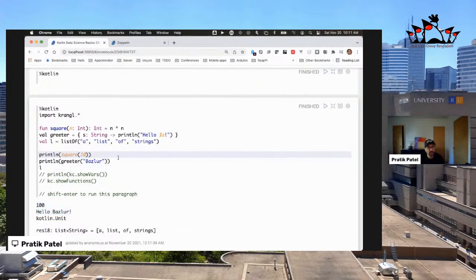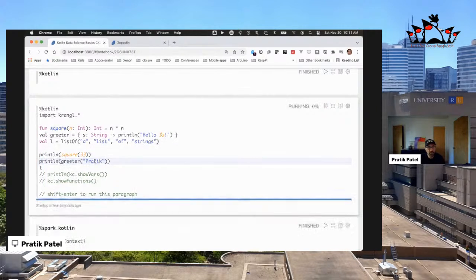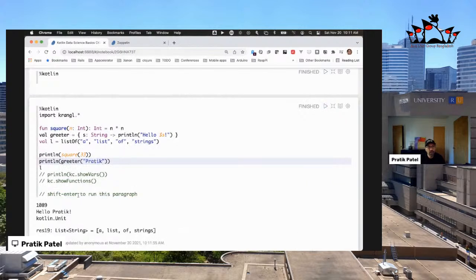So all I did was a print line to print that stuff out, and I don't have to click this button. I can just hit, let's change this to 1,000, or I don't know. Let's just make up a number and say 33, and I'll hit Shift Enter, and that will run. And you can see it went and ran that paragraph. And apparently the square of 33 is 1,089. I didn't know that, but there you go.